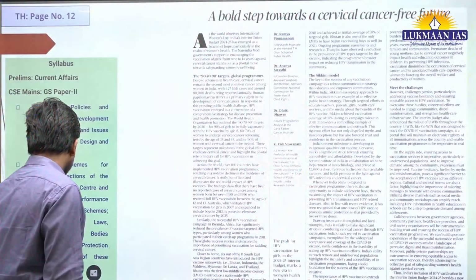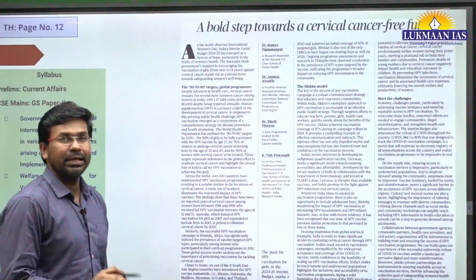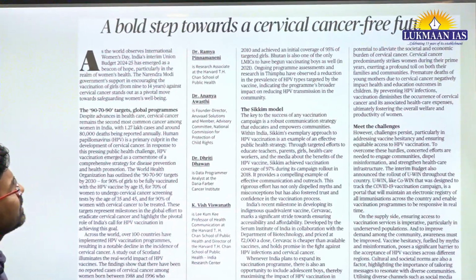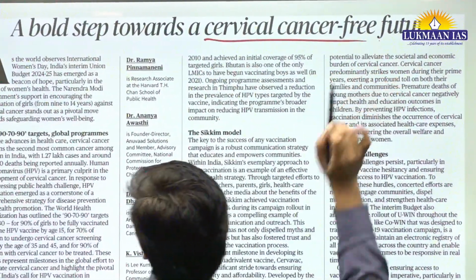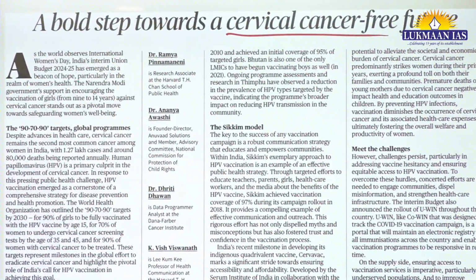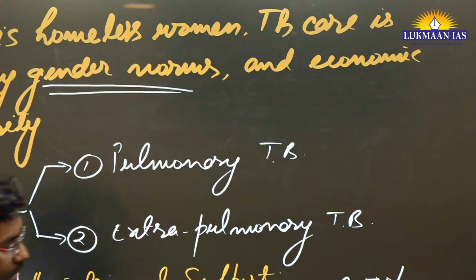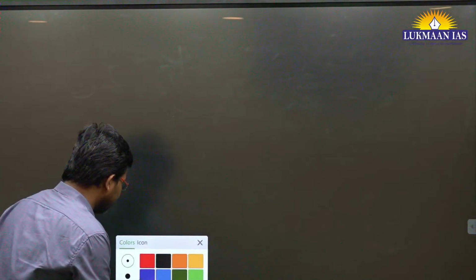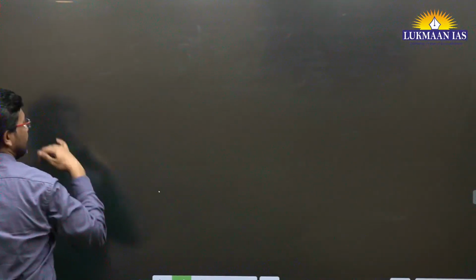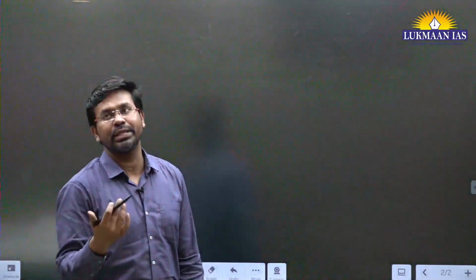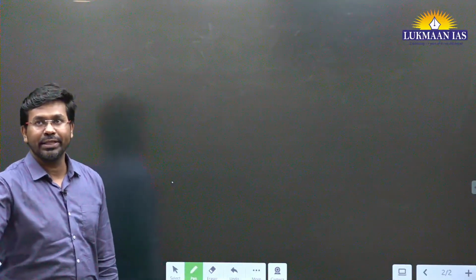So this is going to be article number 2 for us. It says, a bold step towards a cervical cancer free future. Okay, so in this article they have discussed cervical cancer, and today is International Women's Day. 8th of March is considered to be Women's Day. On this Women's Day there are many articles that relate to women, their livelihood, the kind of difficulties that they are facing. We are talking about women empowerment on this day, right? So good morning Vidya, thank you so much for joining. So this is going to be topic number 2.